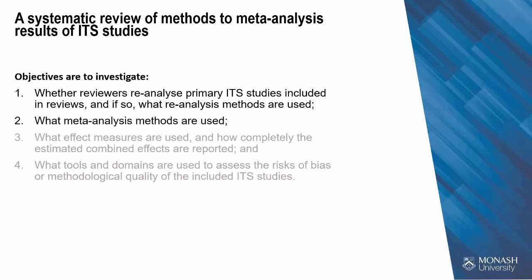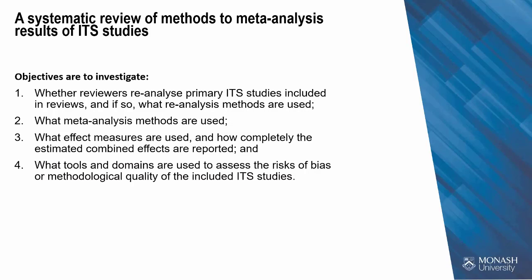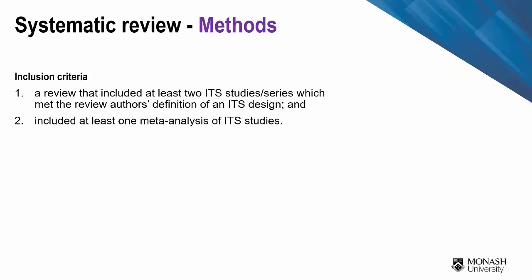At the meta-analysis level, what are the statistical methods used? And then what effect measures are being explored? Are the reviewers interested in level changes or perhaps slope changes? Lastly, are the risks of bias and methodological quality being assessed for the included ITS studies? So reviews were eligible for inclusion if they included at least 2 ITS studies or if they included 2 interrupted time series in a meta-analysis, and I'll explain this distinction in the coming results.